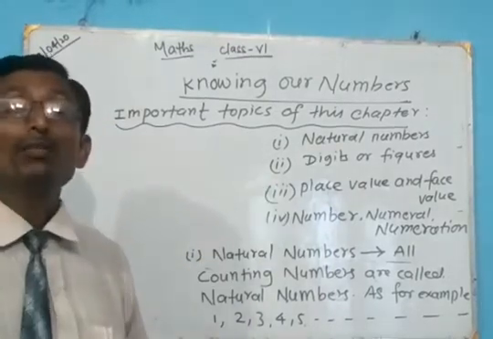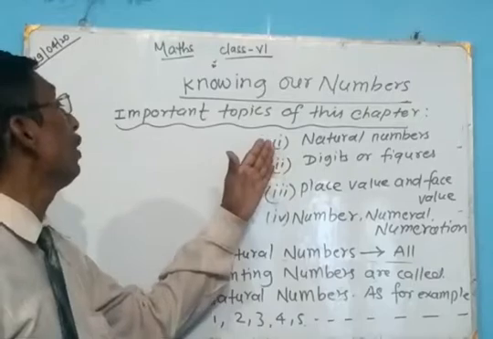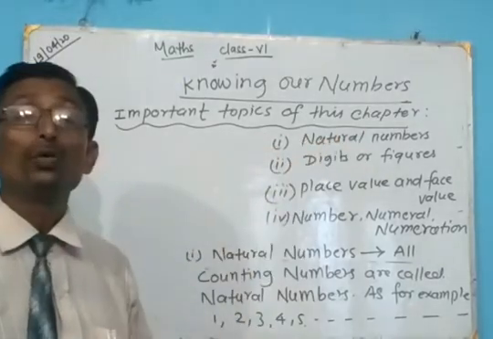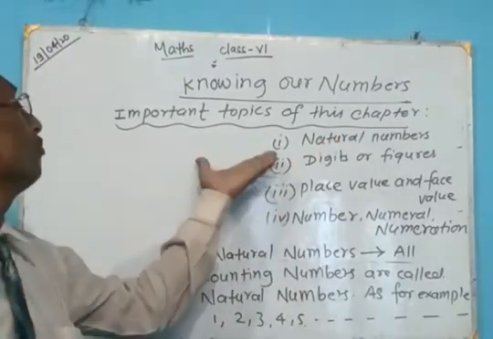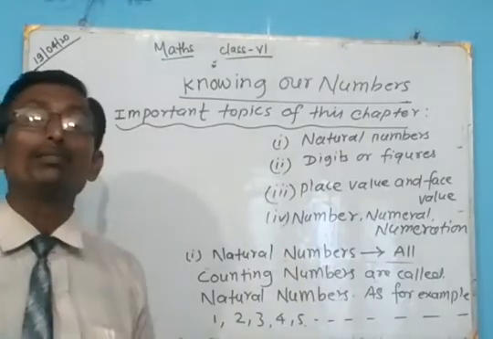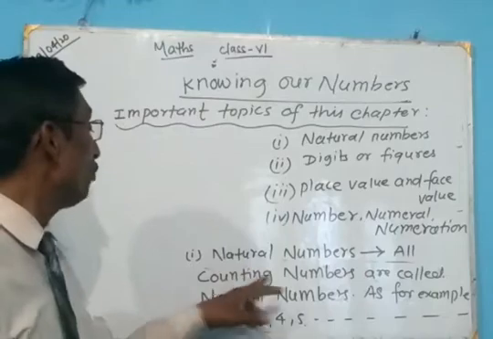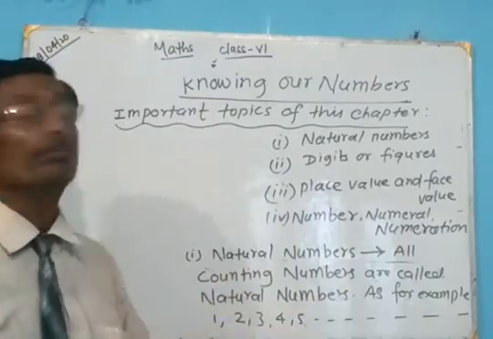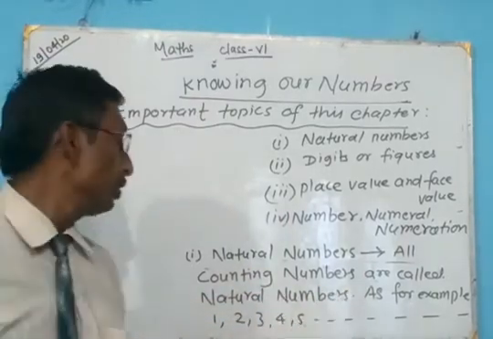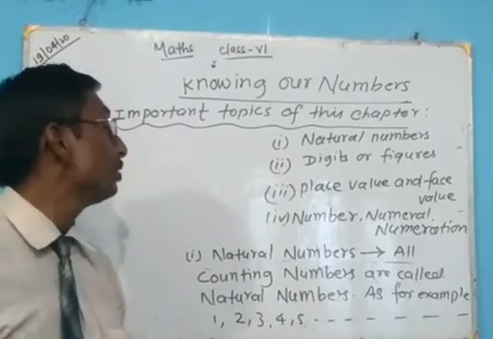Then comes the first point, natural numbers. What do you mean by natural numbers? It is the basic numbers, that means all counting numbers are called natural numbers. For example, 1, 2, 3, 4, 5.